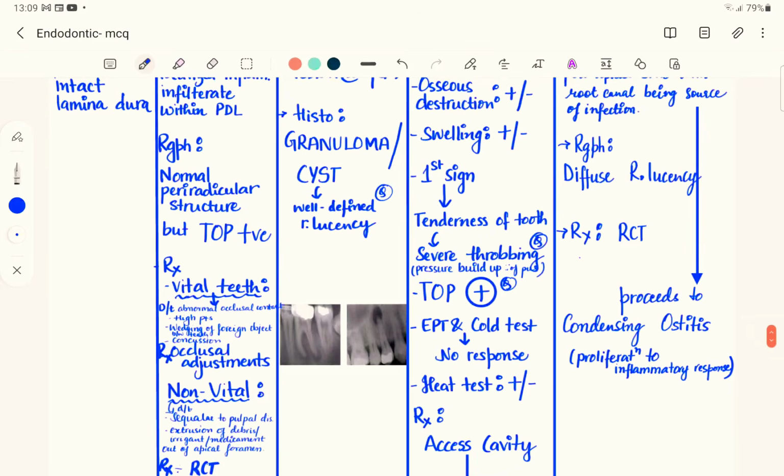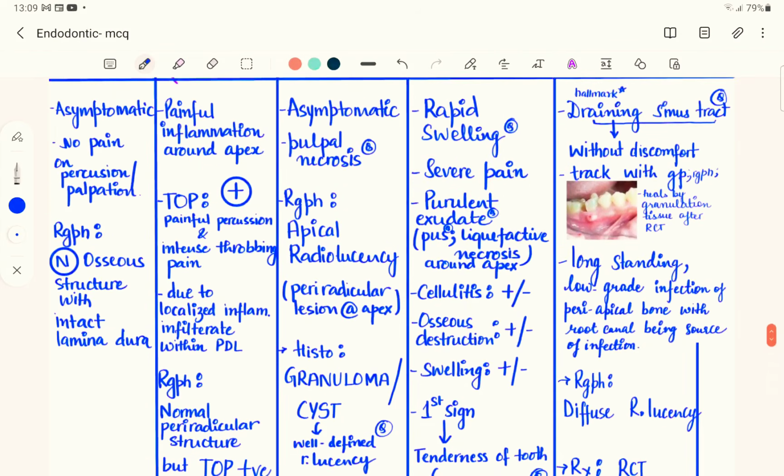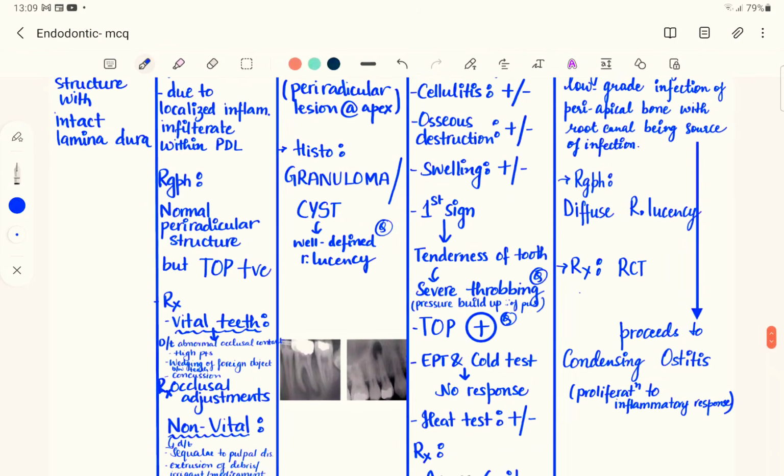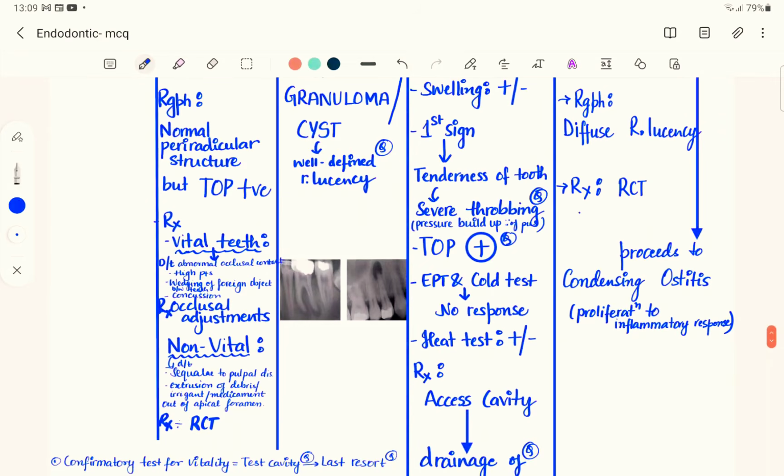Since it is the early manifestation, there are still no radiographic changes. Radiographic changes will be found in the later stages of the disease. But the tooth will be tender on percussion. So if you percuss that tooth, you take the back of the mouth mirror and tap the tooth, the patient will start screaming in pain. So that is tenderness on percussion. If you percuss the tooth, it is painful.